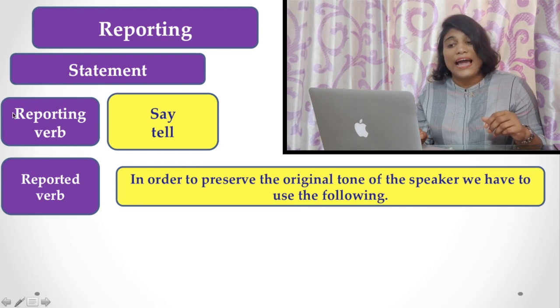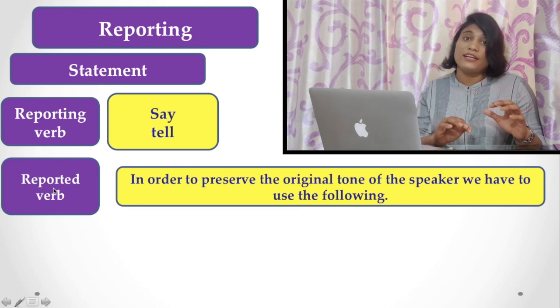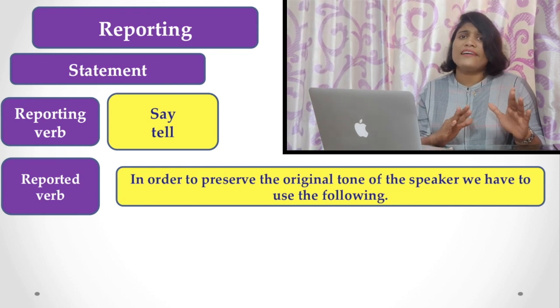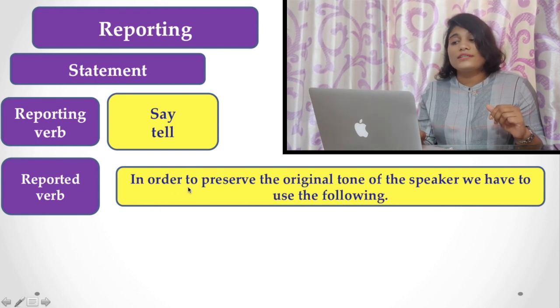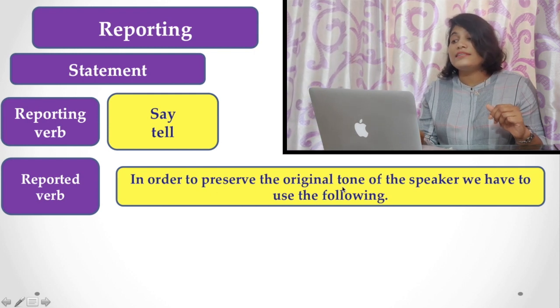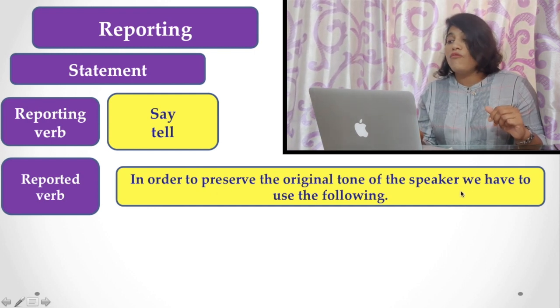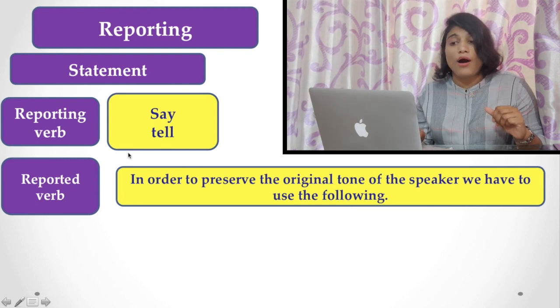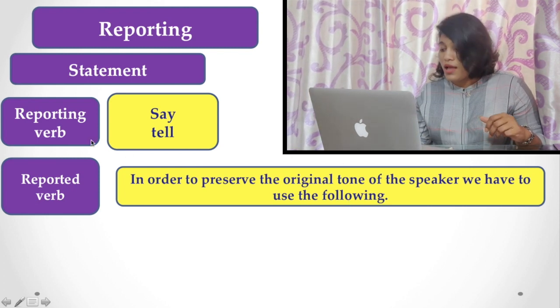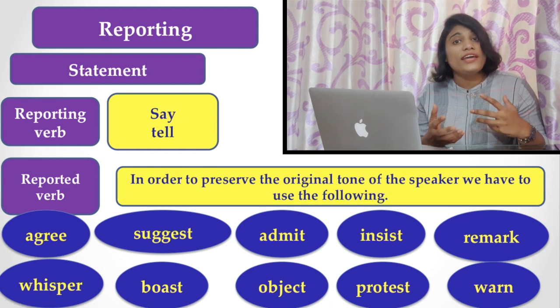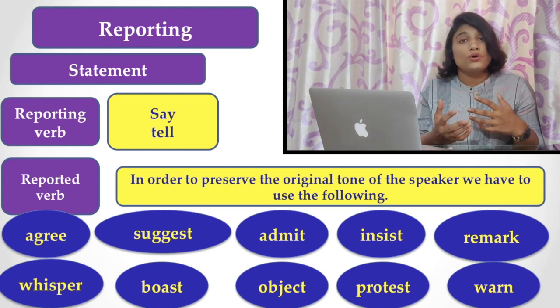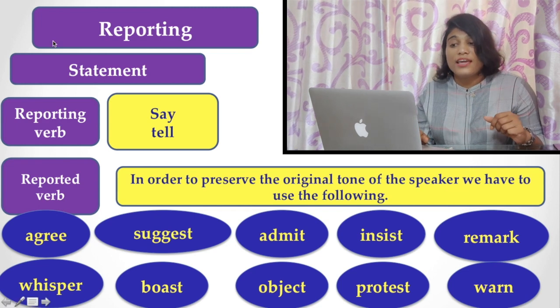So there are two types of verbs referred to in direct or indirect speech. Here, in order to preserve the original tone of the speaker, I am talking about the reporting verb. How do you change your reporting verb to preserve the speaker's tone or mode of narration?